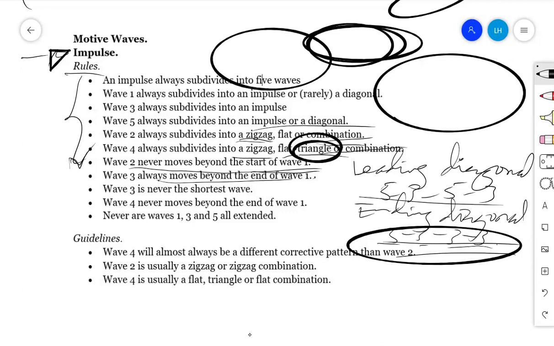Actually, we are talking about structure in an impulse, or rules in an impulse, but even in a diagonal it applies in the same way. We'll find that wave number 3 must travel beyond the end of wave number 1. Then wave number 3 is never the shortest. Yes, this one also is covered at the basic level. At the basic level, we discussed this also. We have those two things there.